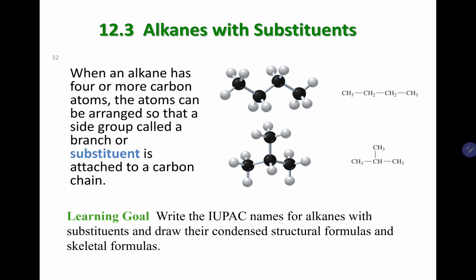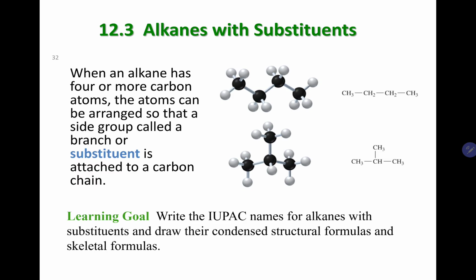But in here, we will talk about alkanes with branches, or in other words, alkanes that have substituents. Okay, so when you have more than three carbons, methane, ethane, and propane are not relevant to this discussion.